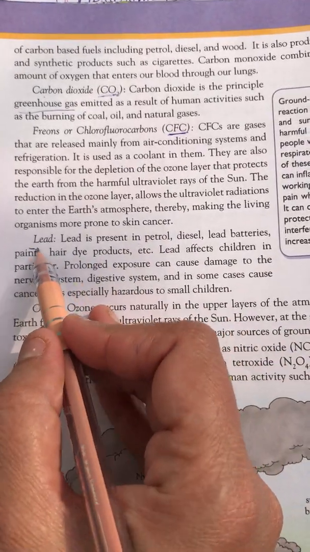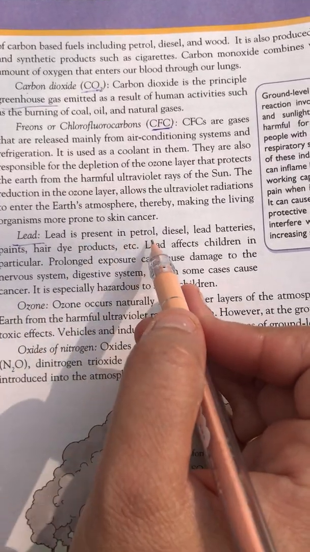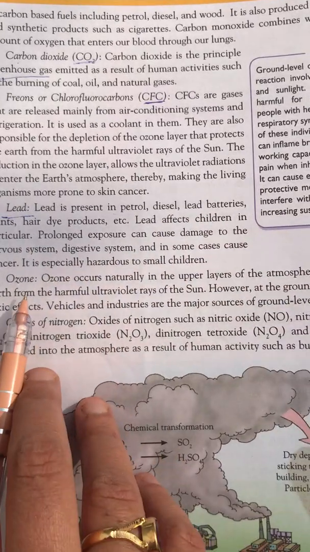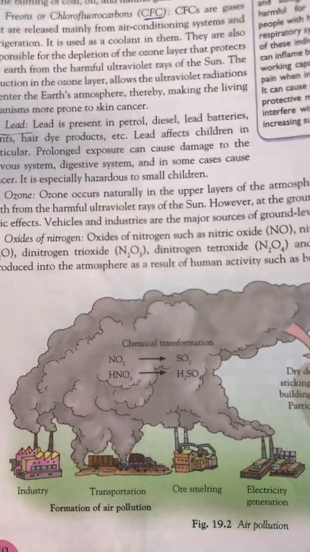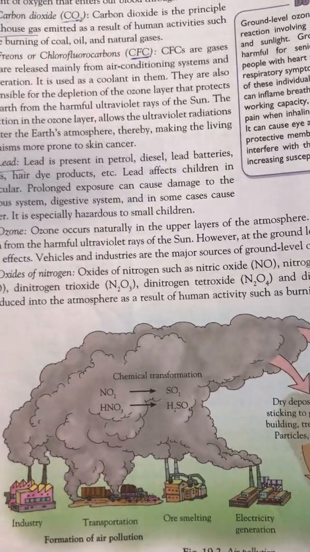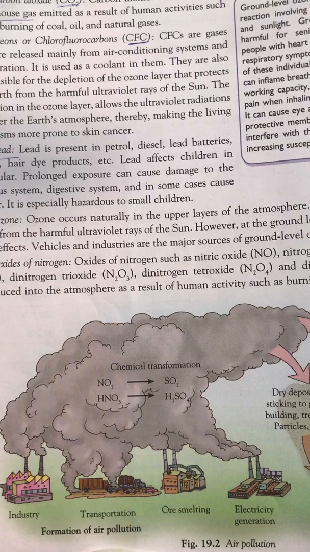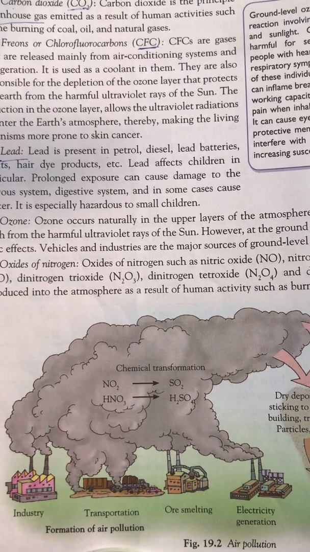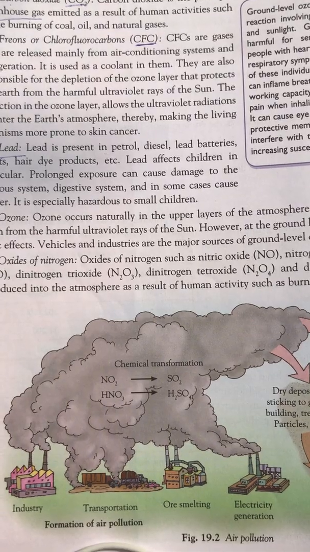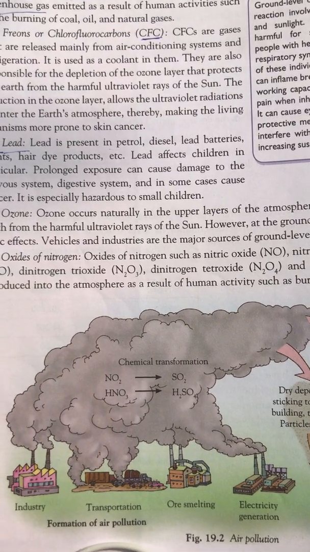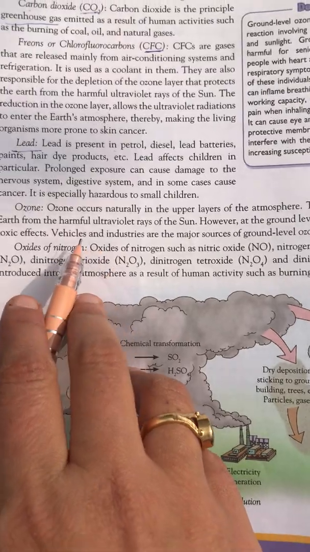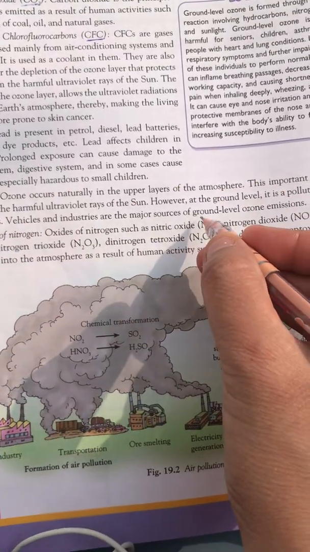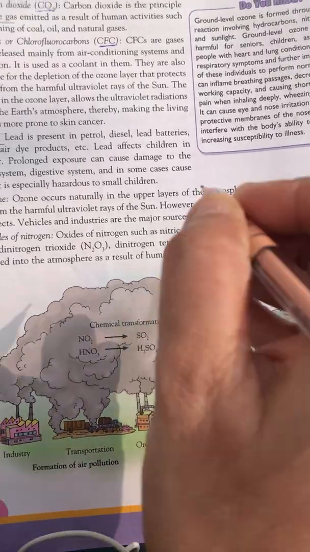Next pollutant is lead. Lead is present in petrol, diesel, and lead batteries. Okay, ozone is a minor type of pollutant. We know that ozone is most important for us because it protects us from UV, but if ozone comes to ground level, it is quite dangerous for us. For example, vehicles and industries are major sources of ground level ozone. Remember this, we are talking about ground level ozone.